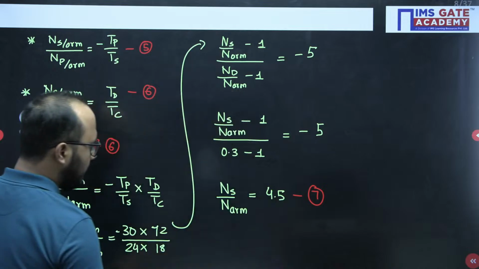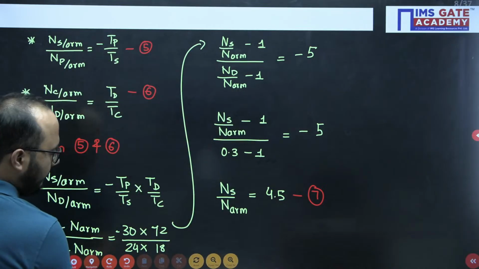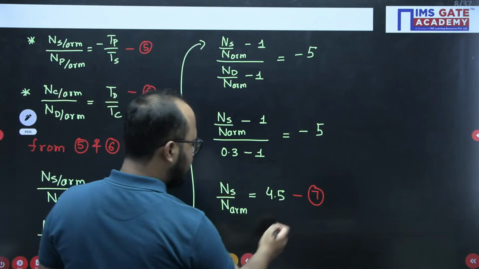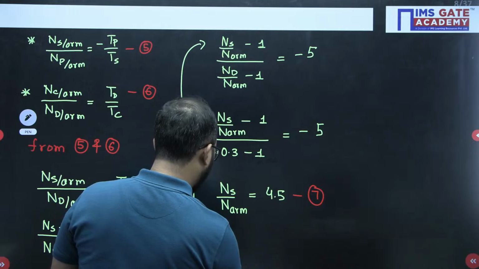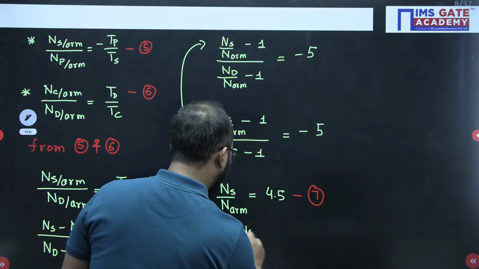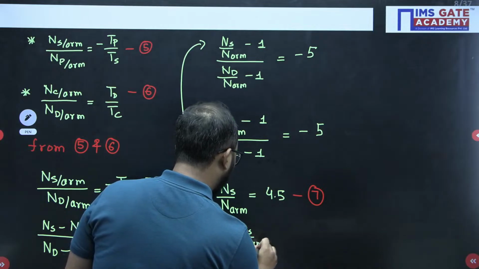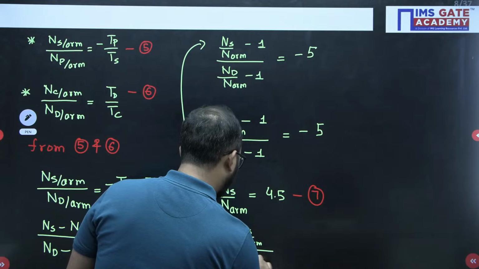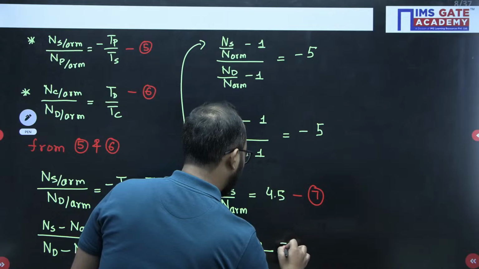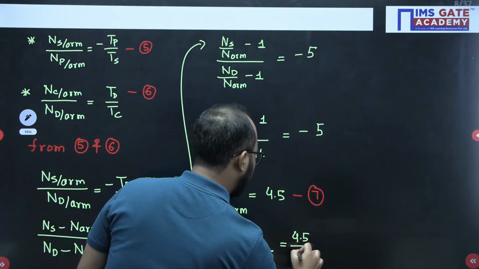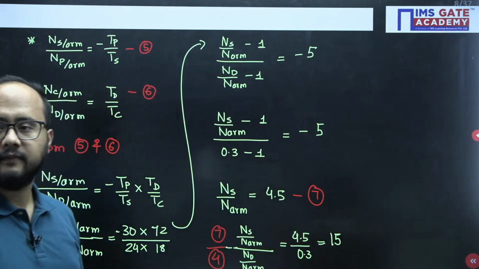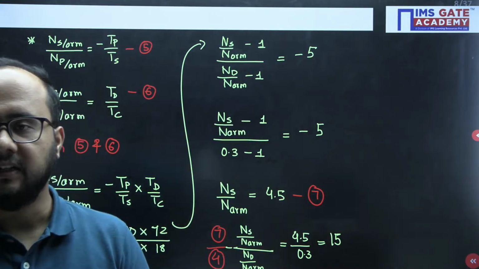Now ND by N arm is 0.3, equation number 4, and this is 7. If I divide 7 by 4, what I am actually doing is NS divided by N arm, divided by ND divided by N arm. So 4.5 divided by 0.3. If you solve, you will get 15 as the answer.